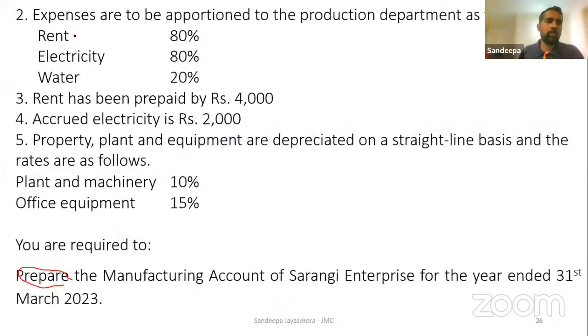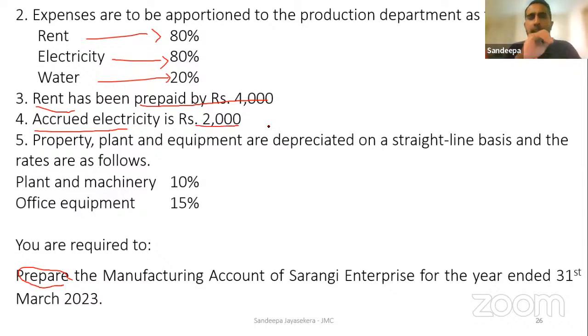Then they say rent 80%, electricity 80%, water 20%. Okay, that we have to factor. Rent has been prepaid by 4,000. Accrued electricity 2,000.